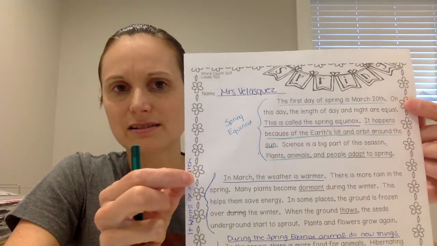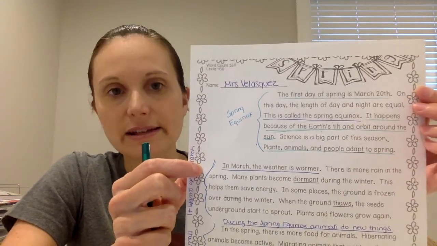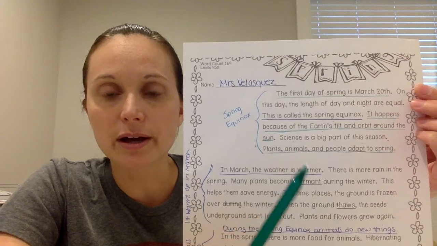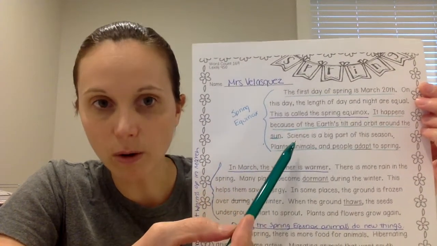Is that something that happens in spring equinox? Yes. So that's something that we're going to underline here. So you might be saying, I'm confused. Because those other sentences that we didn't underline yet, those other sentences are support as well. You're right, okay? They are support for the entire paragraph as a whole.